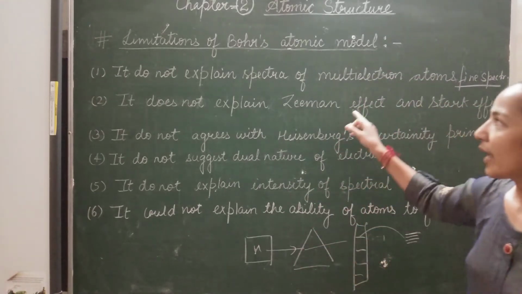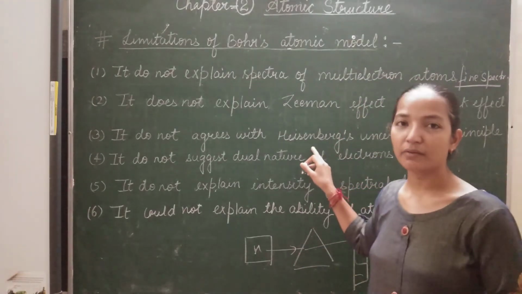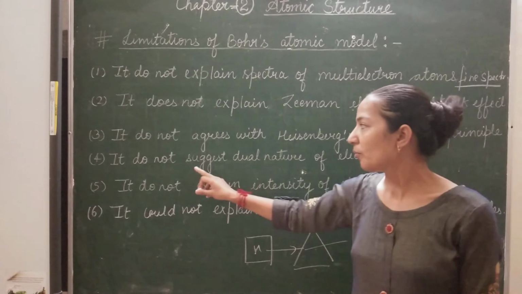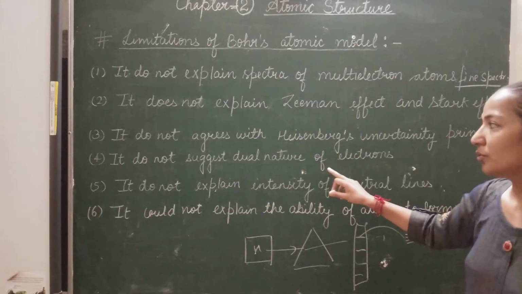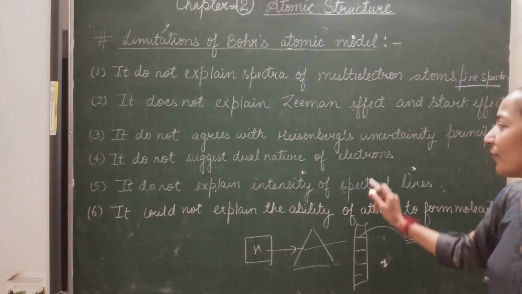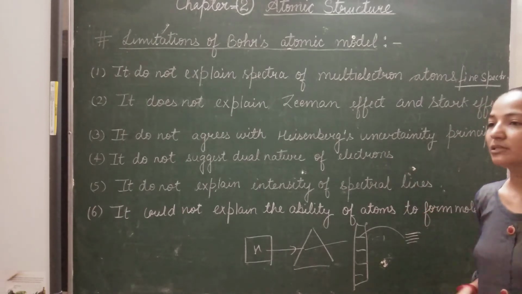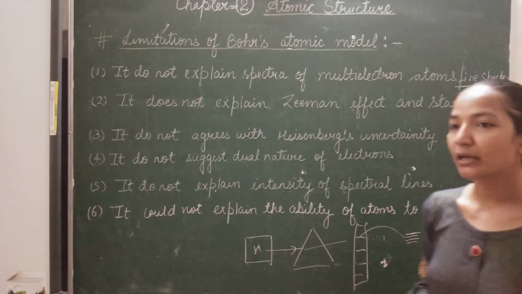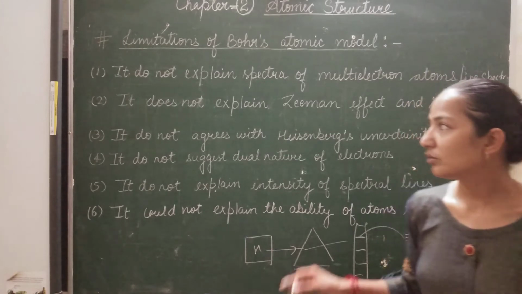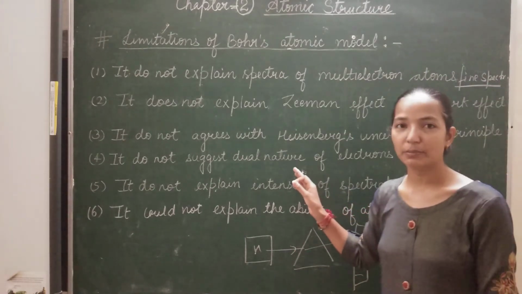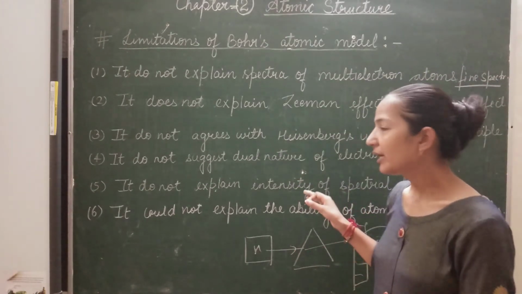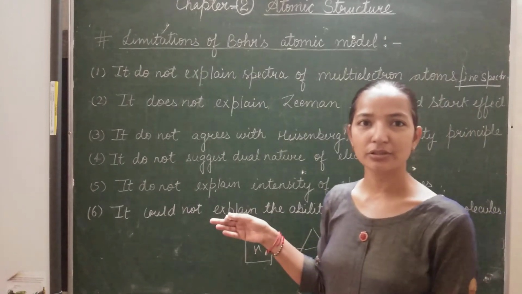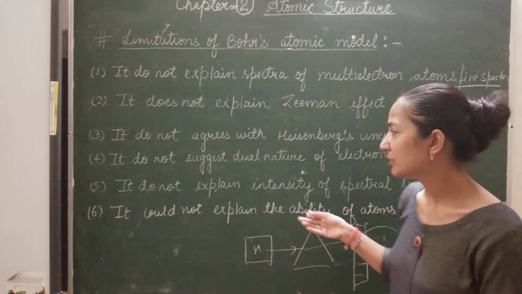So the Bohr atomic model also does not agree with Heisenberg. The Bohr model also does not suggest the dual nature of the electron. Dual nature means the electron has particle as well as wave nature. The Bohr atomic model explains only particle nature, not wave nature.